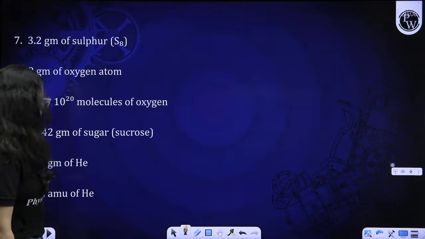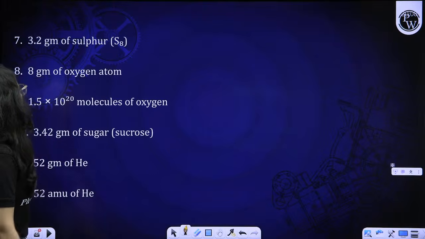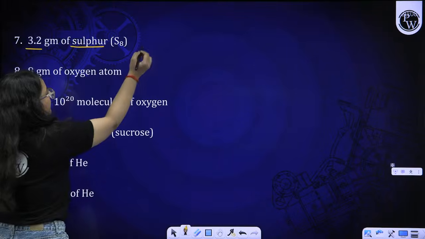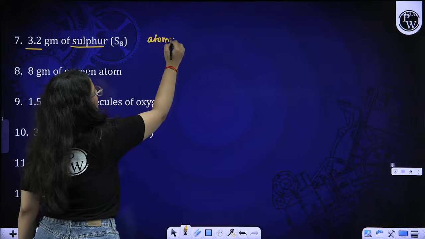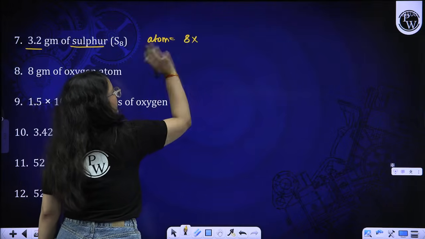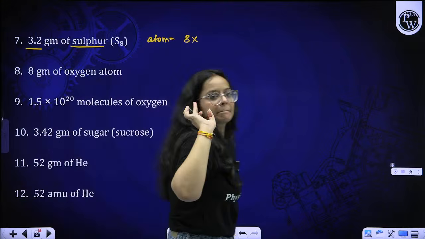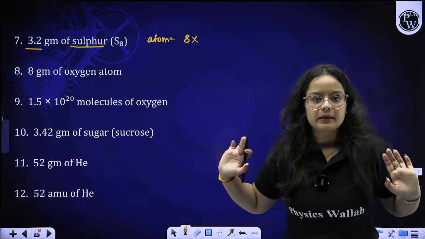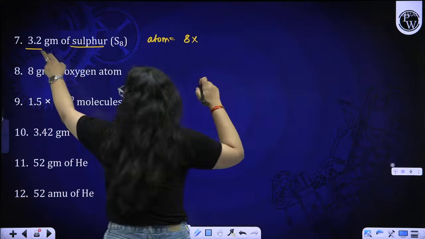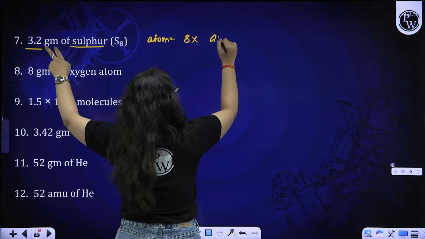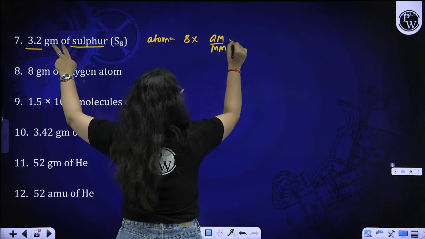Okay, moving on to another question. 3.2 gram of sulfur. Beta, atoms are 8 times the molecules that we are getting, so the molecular formula is multiplied by 8 and we get the atoms. Here we are just taking the same formula that we did: given mass by molar mass into Na.